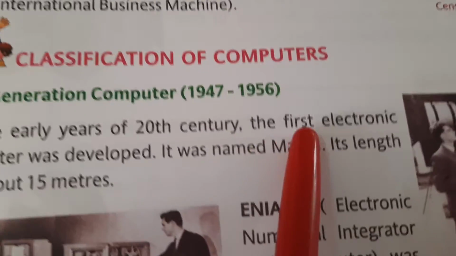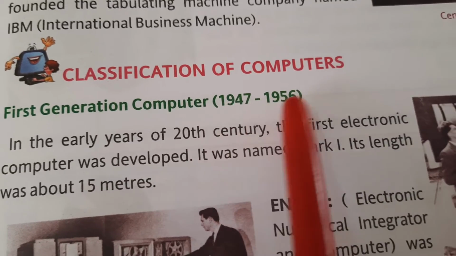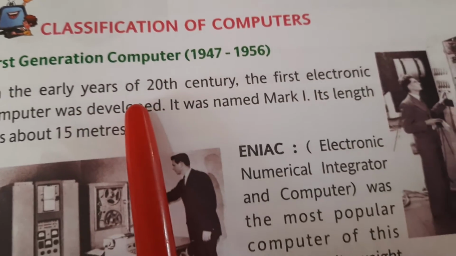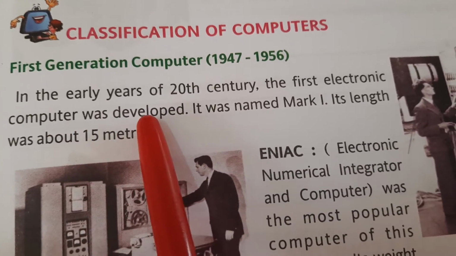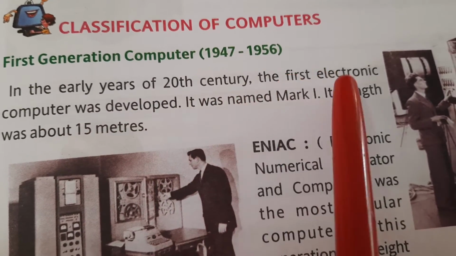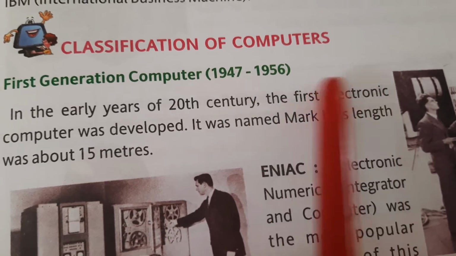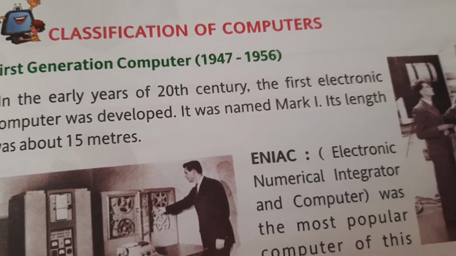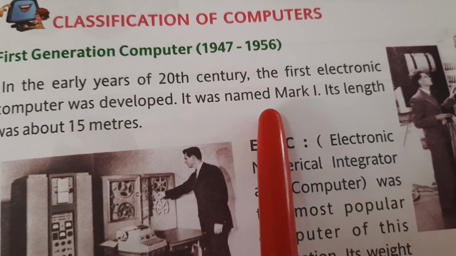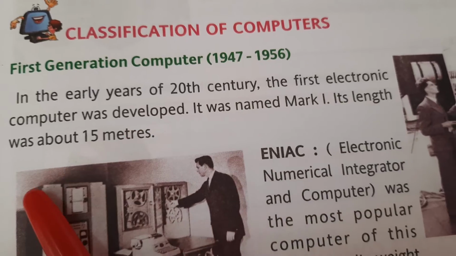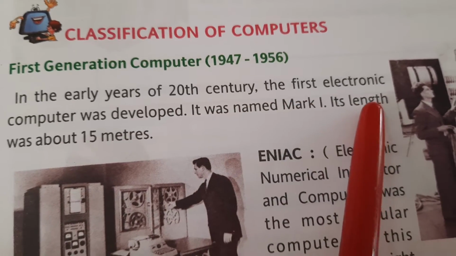In the early years of 20th century, the first electronic computer was developed. Means the first electronic computer, the computer which needed electricity to work, was developed. It was named Mark I. Its length was about 15 meters. Means it was a big computer.